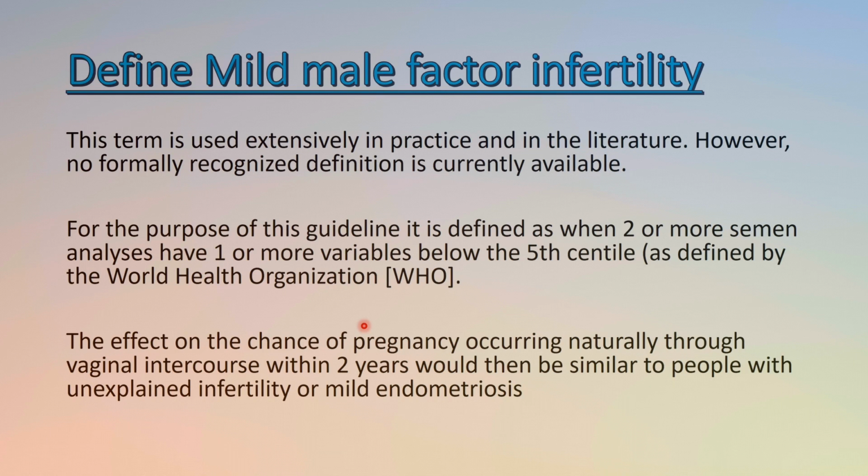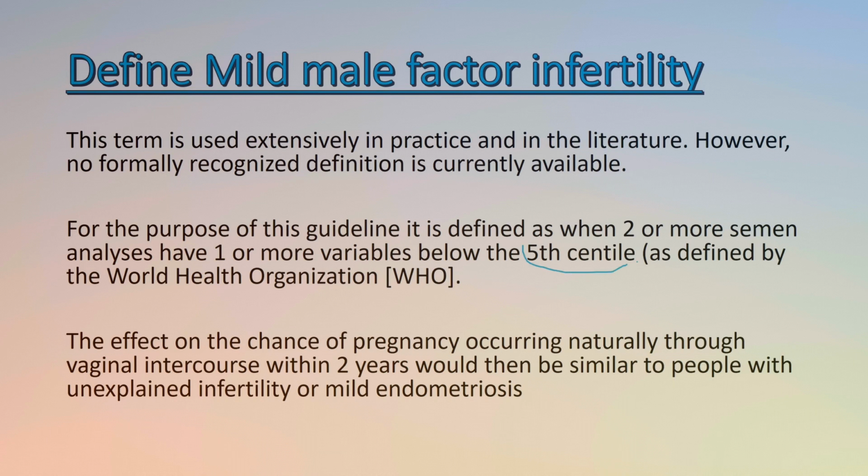Now we have to define male factor infertility. This term is used extensively in practice and in the literature. However, no formally recognized definition is currently available, but the WHO defines it as when 2 or more semen analyses have 1 or more variables below the 5th centile. This 5th centile figure is very important.